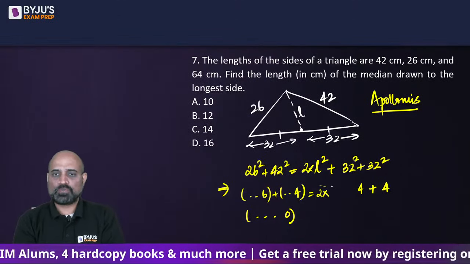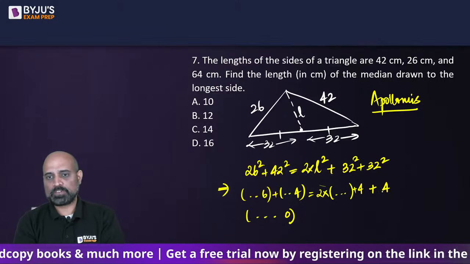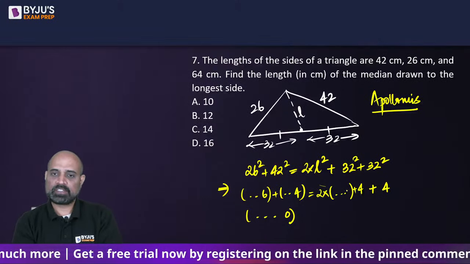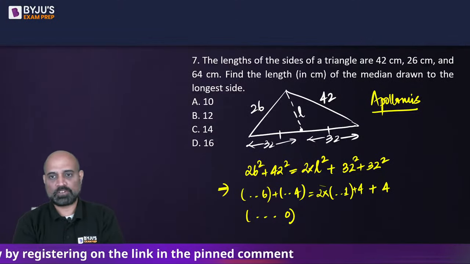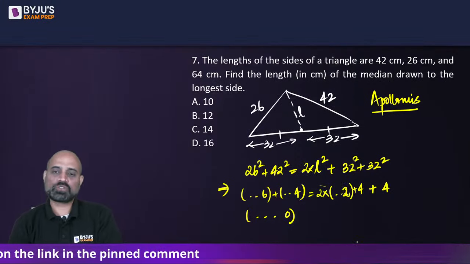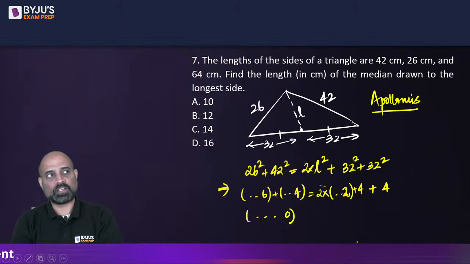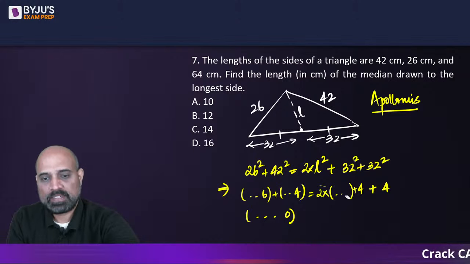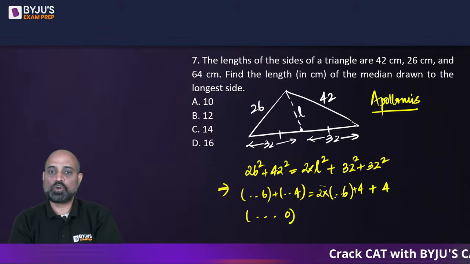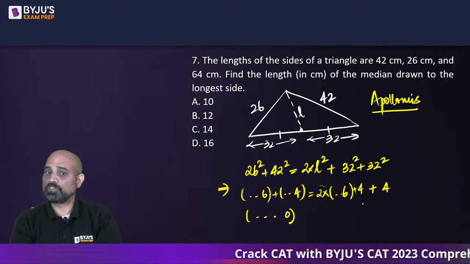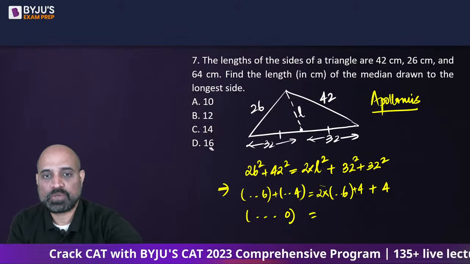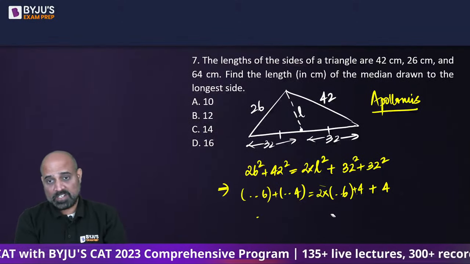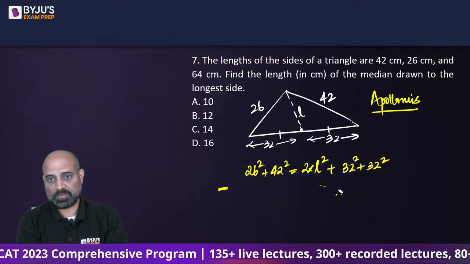So 2 times what type of number plus 4 will end in 4? 4 plus 4 is 8, so this should be 1. If it is going to be 1, we don't see a value that is 1. It can end in 2 also, because... no, not 2, 6. This can end in 6 also, so that 2 into 6 will end in 2. 2 plus 4 will also end in 0. Now this has to end in 6, so this should be 6 only. No, the square of 14 will also end in 6. Okay, so we have 2 options. We will have to solve this.